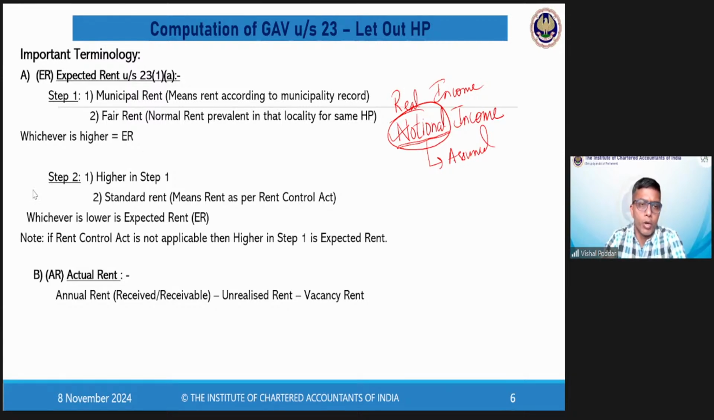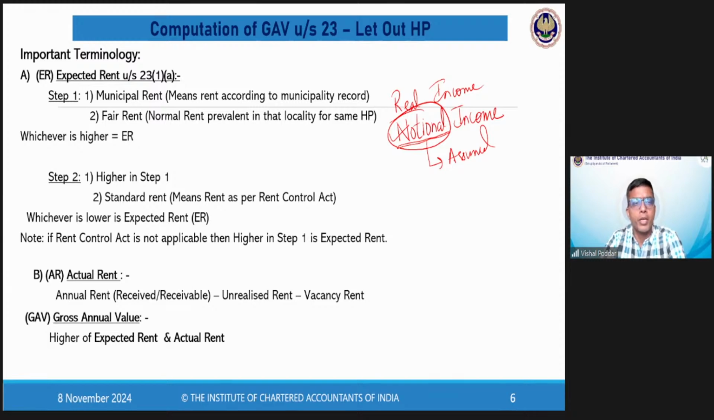So full 12 months rent minus the rent which has become bad debts. This will become bad debts only if the tenant has left. There are some conditions given in Rule 4. We'll read that later on as a theory part. So if those conditions given in Rule 4 are satisfied, then that rent is called unrealized rent, which in simple words means bad debts, minus the rent for the period for which you are not having a tenant, that is the vacancy rent.